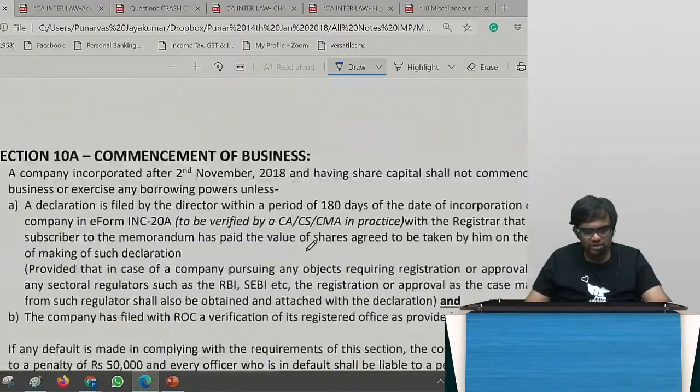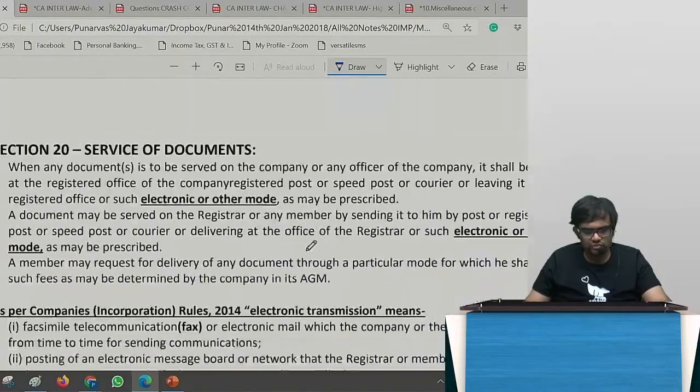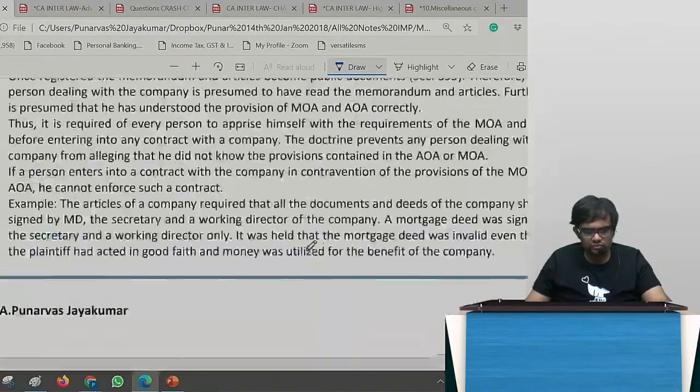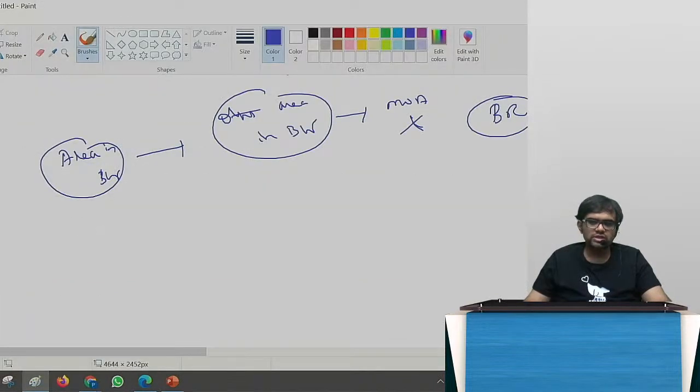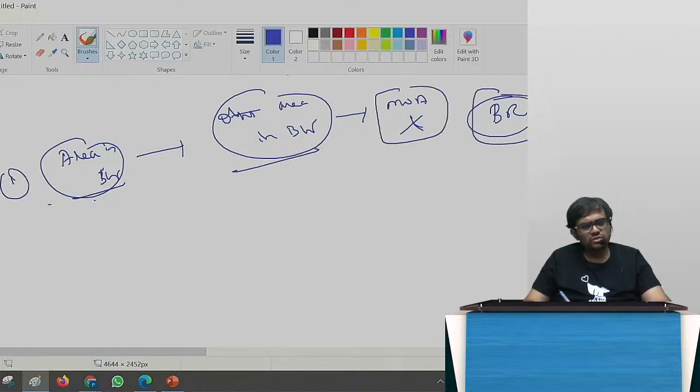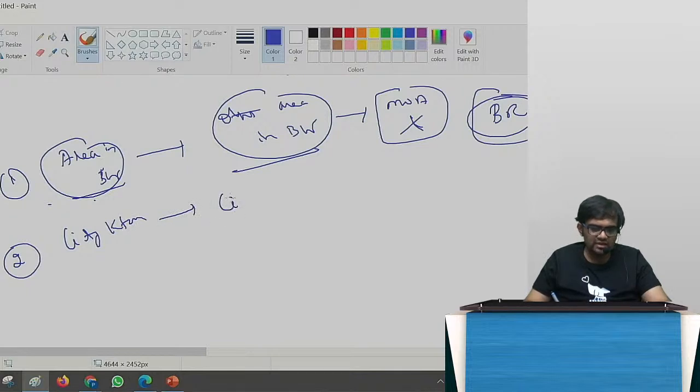We need to discuss the entrenchment also. It's okay. Rather than sitting and searching, I'll write it here only. See, one area in Bangalore to another area in Bangalore. No, the MOA is not changing. Board resolution is okay. Second, what happens? One city in Karnataka to the other city in Karnataka.